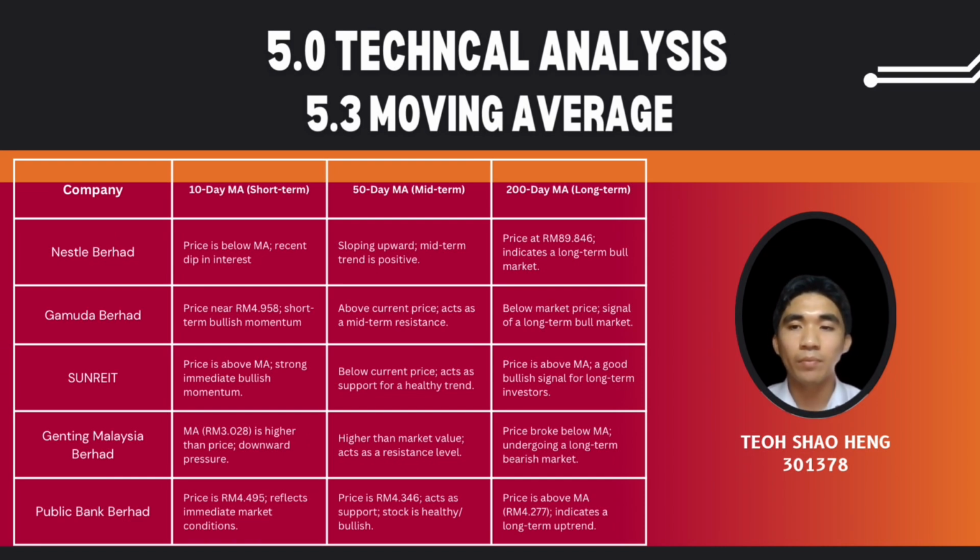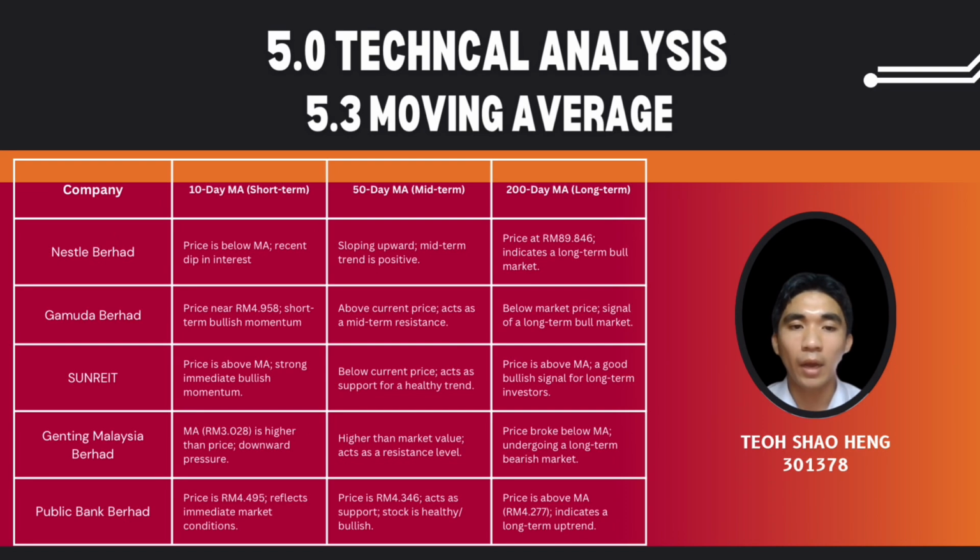For Nestle Berhad, the mid-term moving average and long-term moving average show a positive upward trend, which is a long-term bull market signal. For Gamuda Berhad, the short-term moving average shows a short-term bullish momentum, and the long-term moving average also shows a signal of a long-term bull market. For Sunrise, the mid-term and the long-term moving average are all below the current price, and it is a healthy trend and shows a signal for long-term investors.